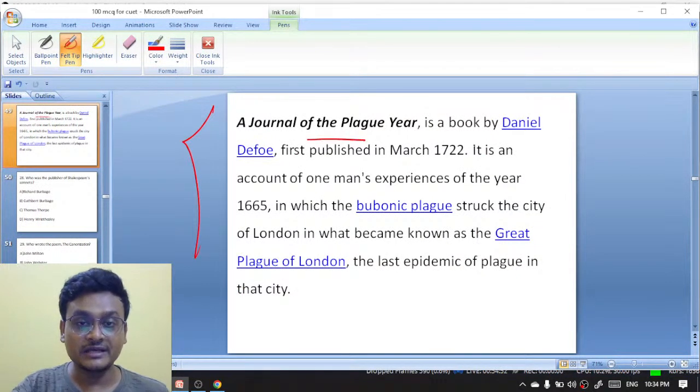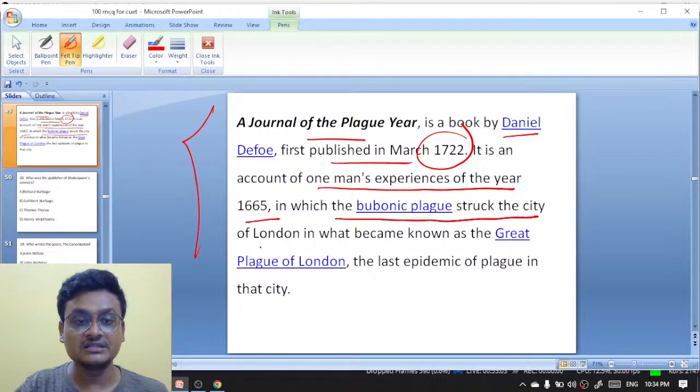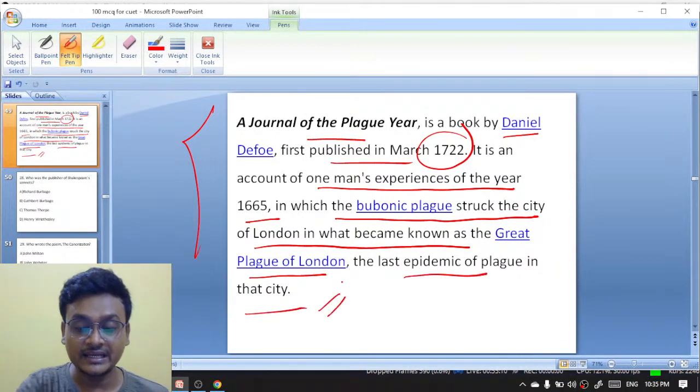A Journal of the Plague Year is a book by Daniel Defoe, first published in 1722, and it is an account of one man's experience of the year 1665, in which the bubonic plague struck the city of London in what became known as the Great Plague of London, the last epidemic plague in that city. This is by Daniel Defoe.